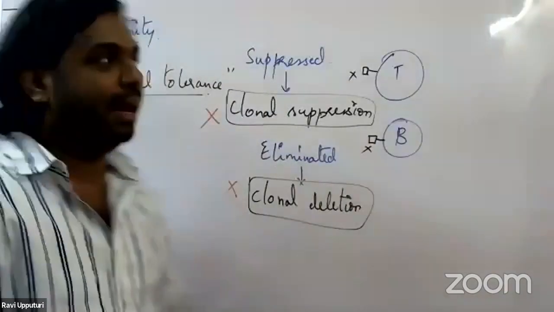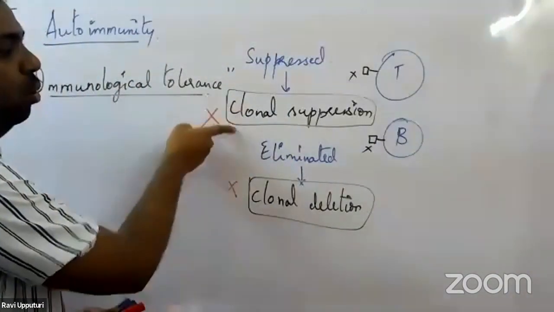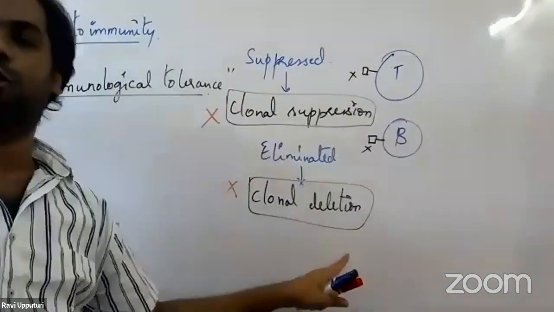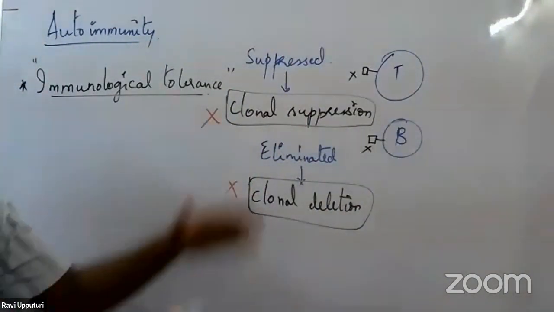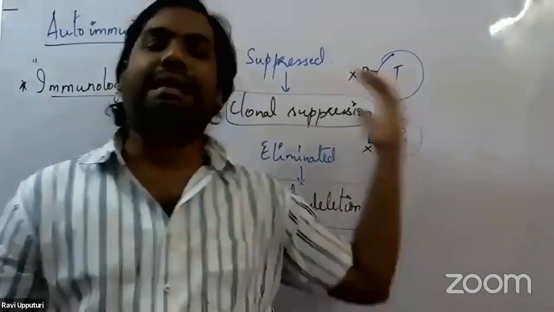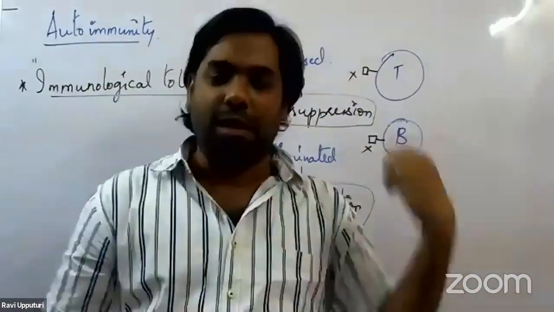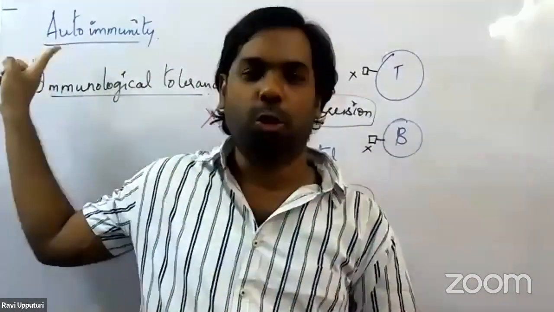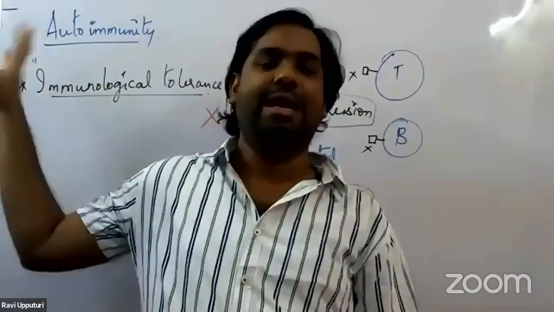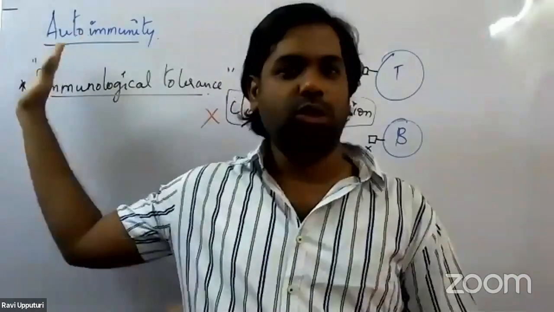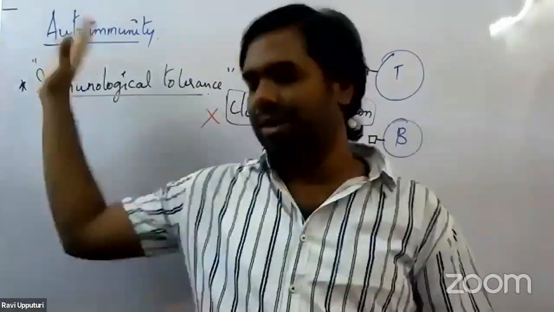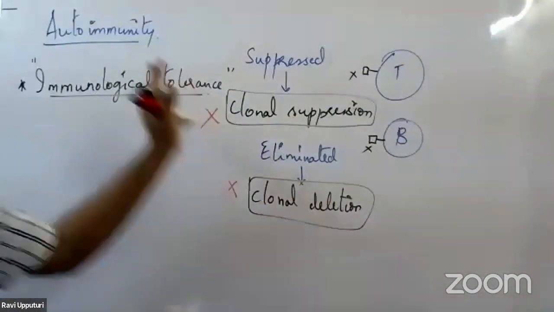For that, they have to escape clonal suppression and clonal deletion. Once they have escaped, they would go and target our normal cells, leading to a condition called autoimmunity. So this is the second type of immune disorder, autoimmunity. Now let's take up a few examples with regards to autoimmunity.